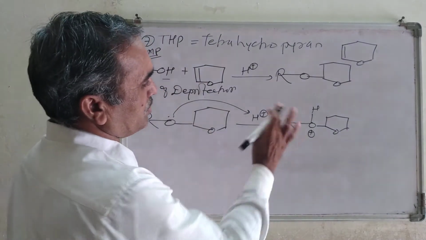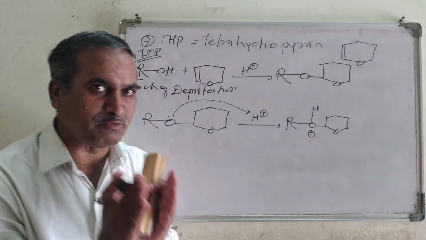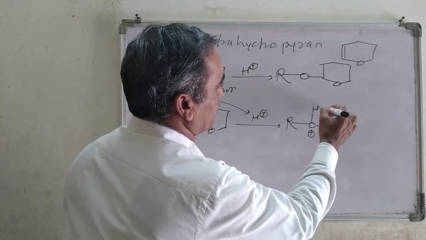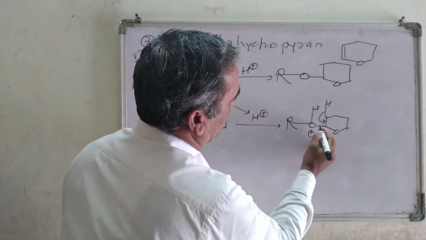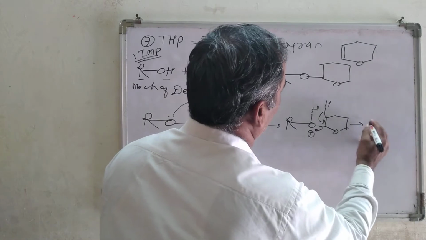Now when the positive charge comes on the oxygen atom, that becomes a very unstable species, and now the proton which is here forms a double bond, neutralizing the positive charge. What do you get?